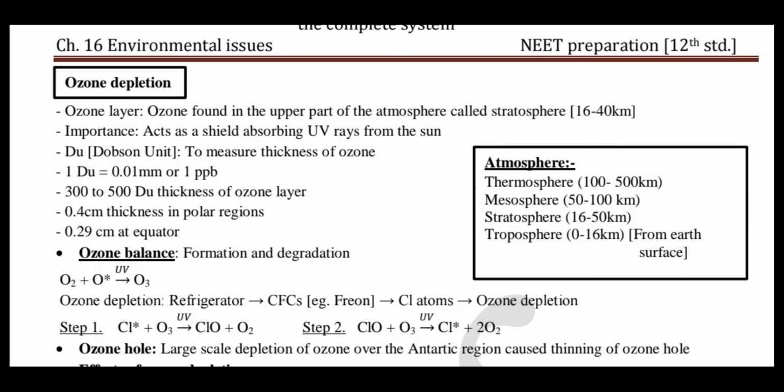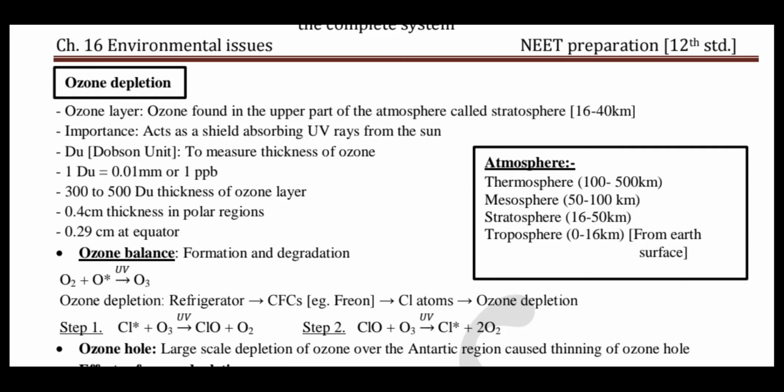In this ozone depletion in the stratosphere, what is responsible for that? Mainly, ozone gas is continuously formed by the action of UV rays on molecular oxygen.